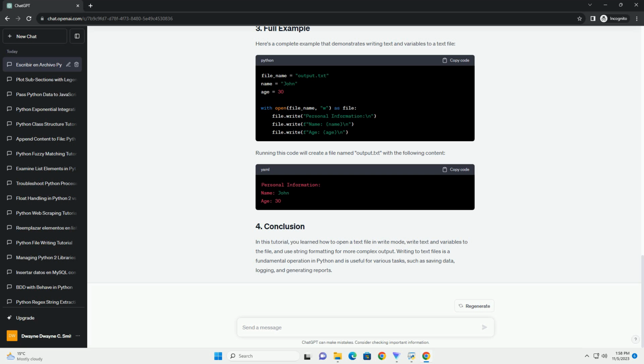In this tutorial, you learned how to open a text file in write mode, write text and variables to the file, and use string formatting for more complex output. Writing to text files is a fundamental operation in Python and is useful for various tasks, such as saving data, logging, and generating reports.